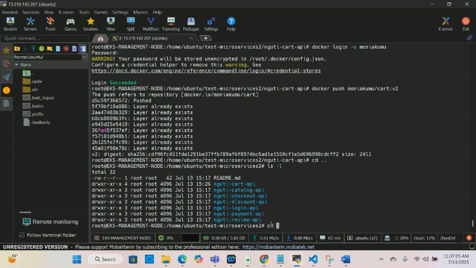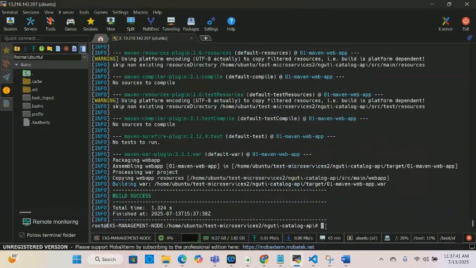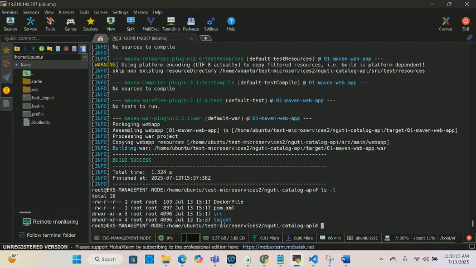I'm going to cd into catalog, cd package, and it's cleaning. It's done. And then when we do ls -l, we should see a new folder called target. That's it. That's the target.